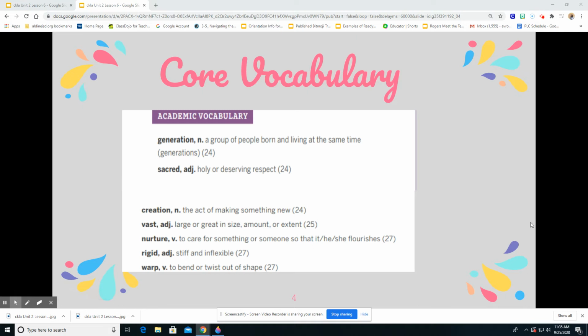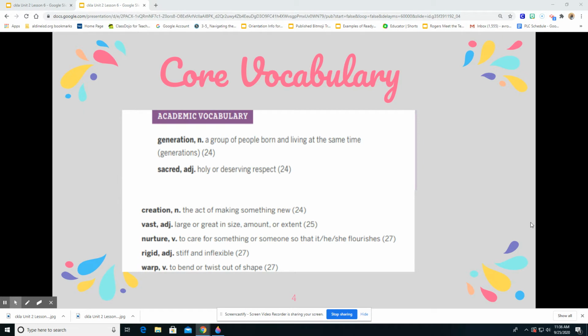Hi boys and girls, this video is to introduce or review your core vocabulary and your academic vocabulary for your lesson 6 today. Your first word that we're going to discuss is generation, which is a noun. It is a group of people born and living at the same time. For example, you and your classmates, you're all part of a generation. So it's a group of people living at the same time.